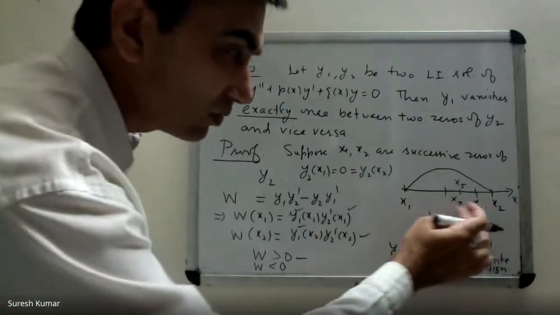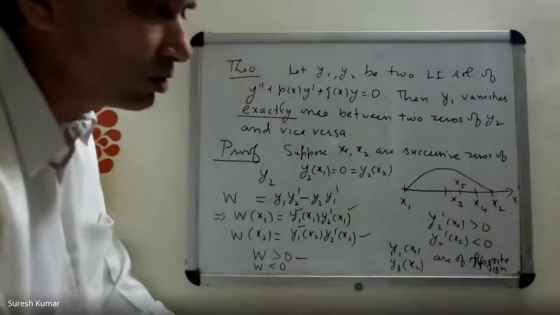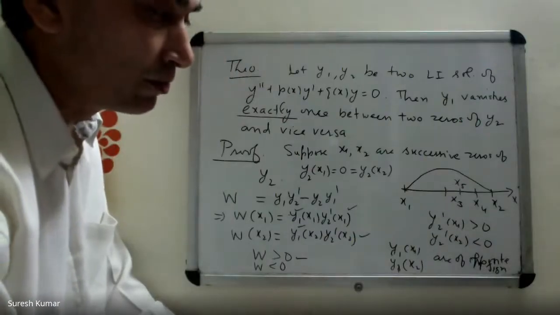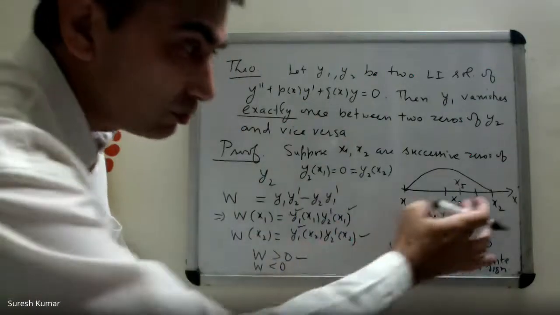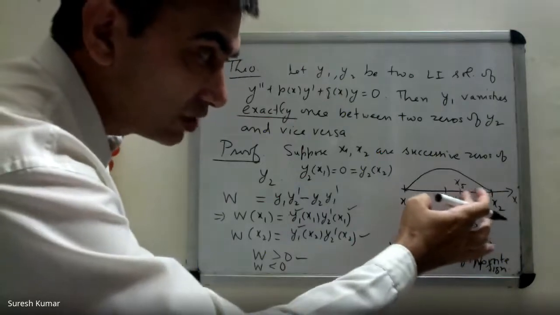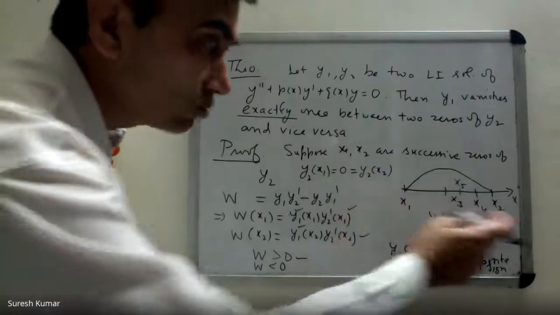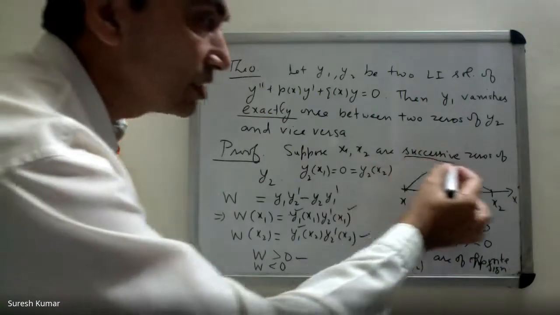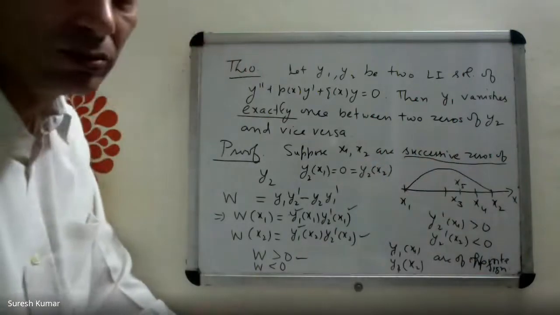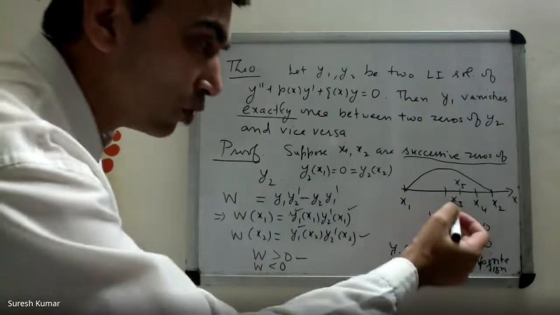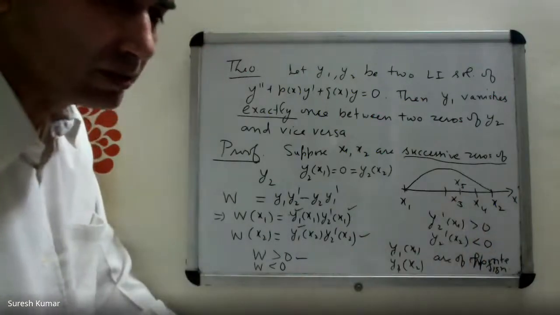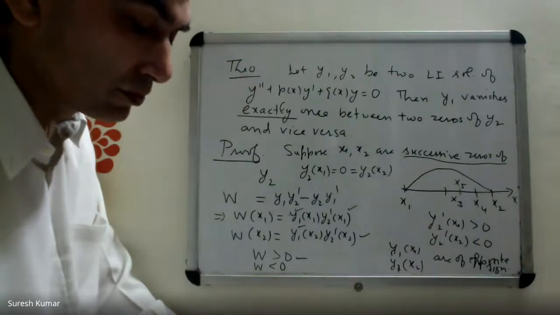If x3, x4 are two successive zeros of y1, then using the same logic, there exists a 0 of y2 between x3 and x4. But this will contradict the fact that x1, x2 are successive zeros of y2. So there cannot be more than one zero of y1. Is it fine?